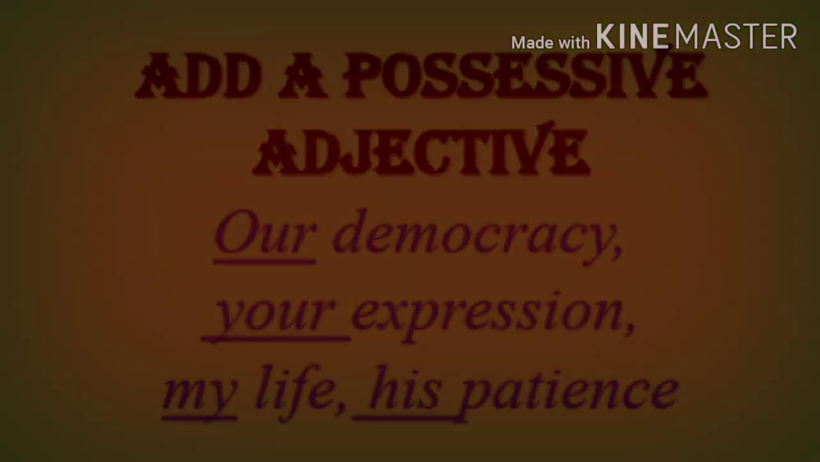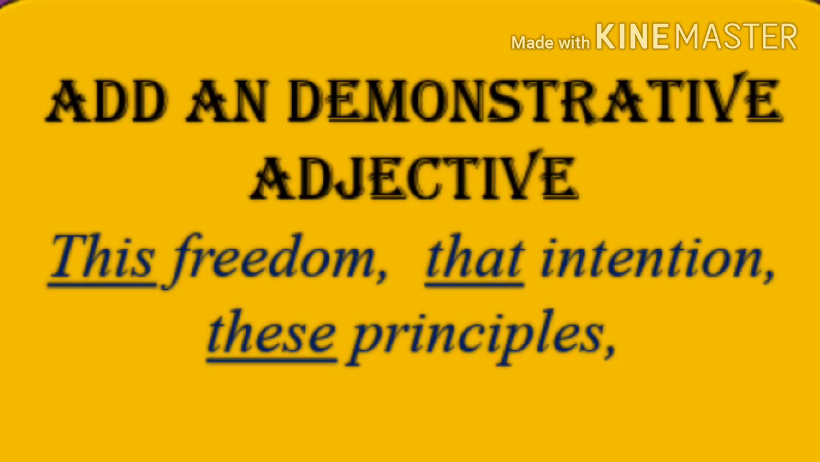Another thing you can do is to add a demonstrative adjective. The demonstrative words are this, that, these, those. You add this, that, these, those to the noun, and if it makes sense, you can verify that it is a noun. Like, this freedom is of no use. I've just added this to freedom. That interests me. So these are the words that are used to verify whether it's a noun.